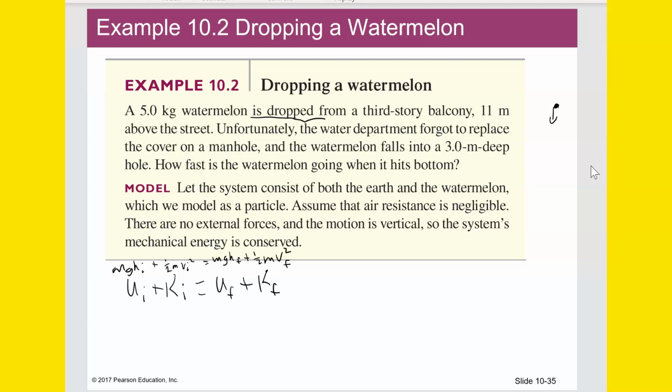Alright, so this is going to be 5 times 9.8 times, and now how high is it? You could do this different ways. You could make the origin be the ground, and then it ends up at -3 as it falls. Or you could just let the origin be down here at 0, and then instead of this being 11, this would be at 14. So you could define your system either way.